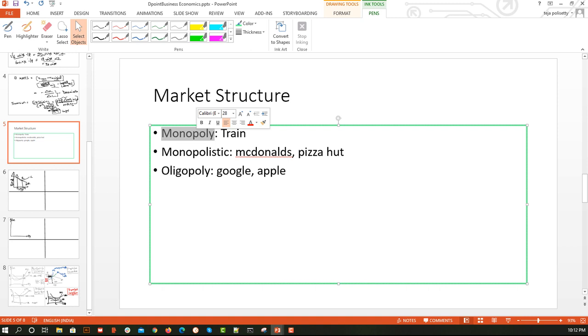So here the train railways is run only by government. Okay, that was an example.